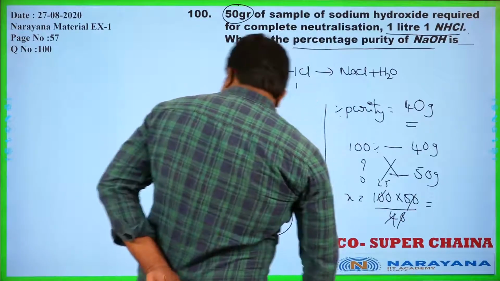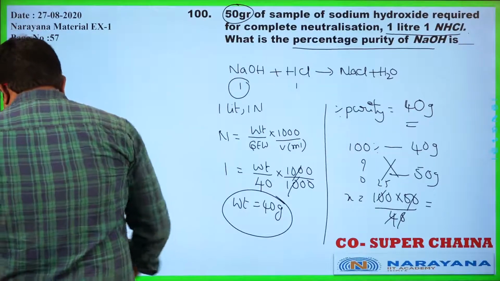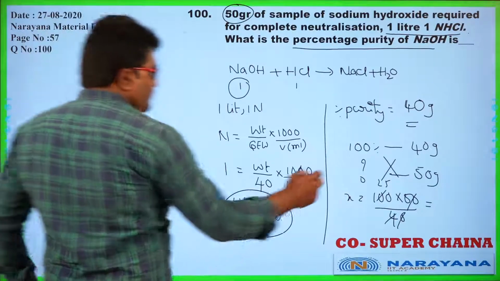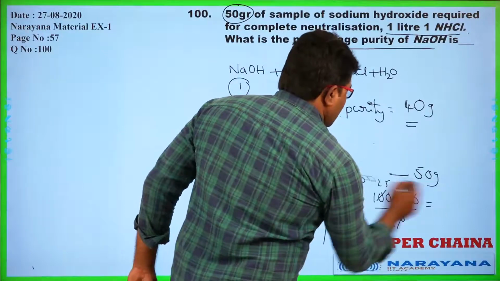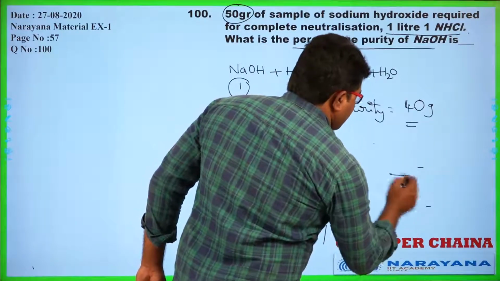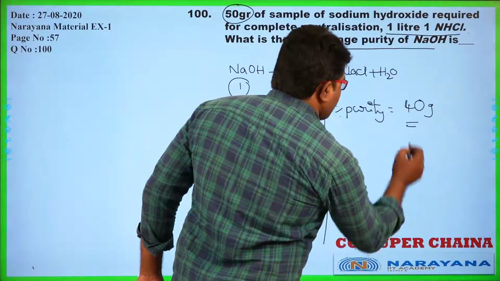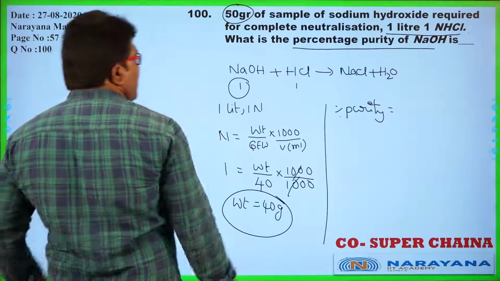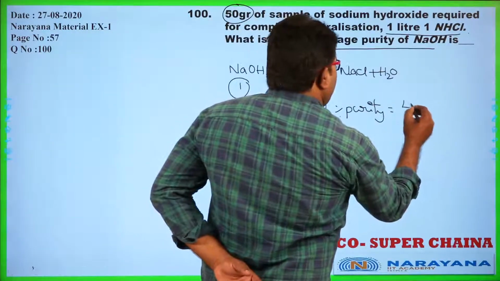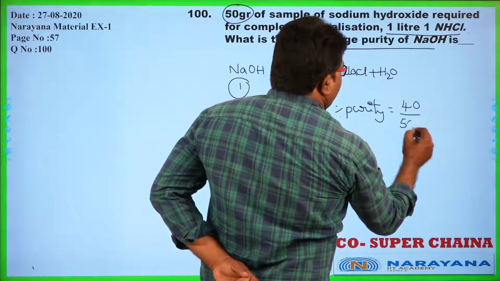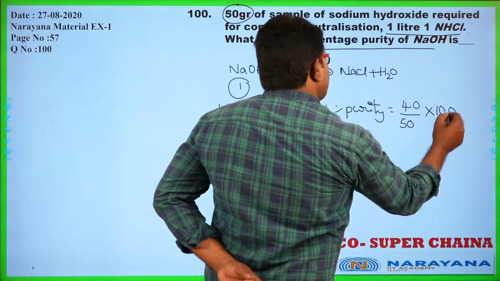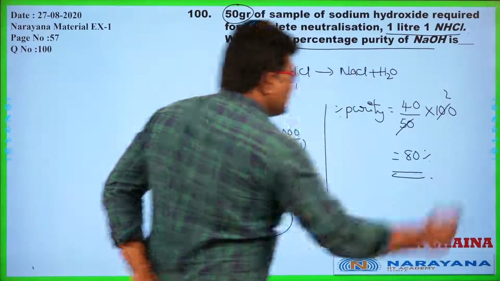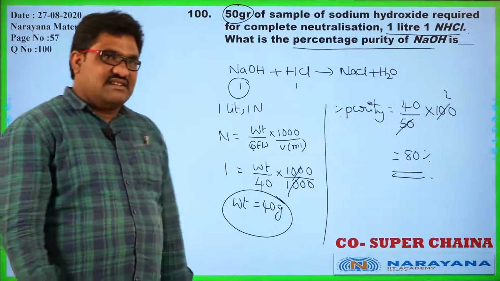Here, a small correction, sorry. For percentage purity, otherwise we can do it like this. See, 40, but instead he is taking 50, and percentage 100, we can take the ratio 40 by 50, which gives 80%. This is the purity. Simply we can do it like this. Yes, let us go for the next question.